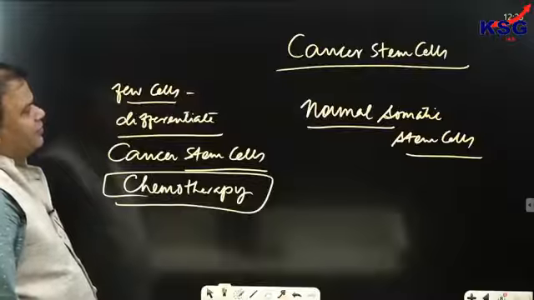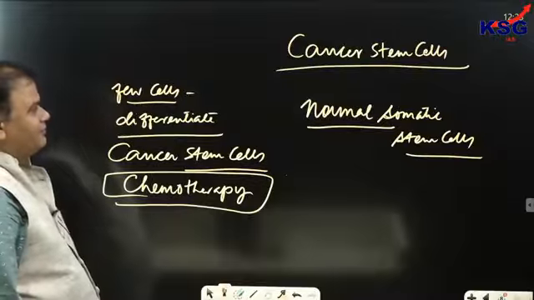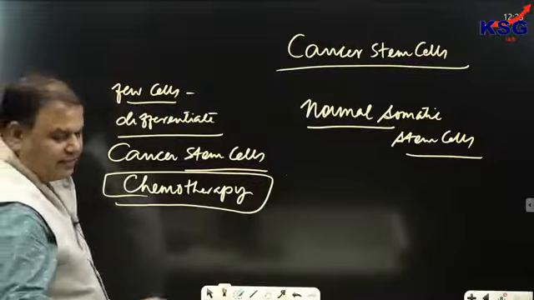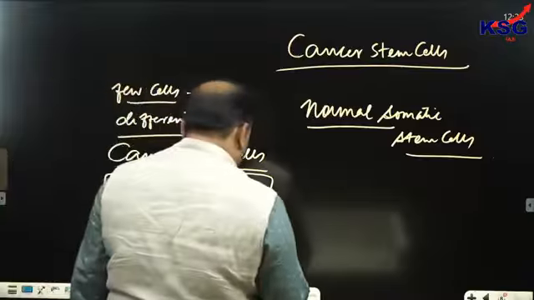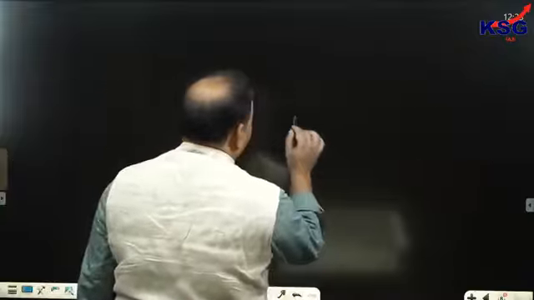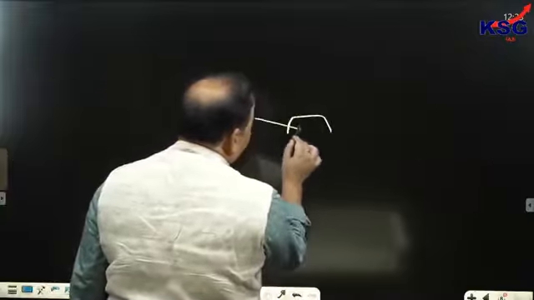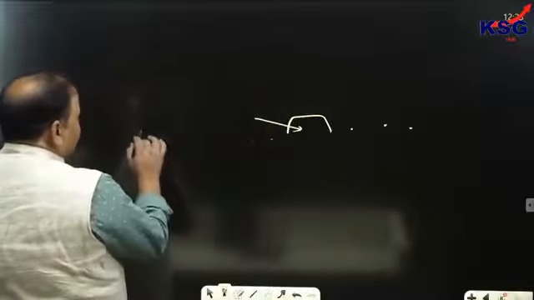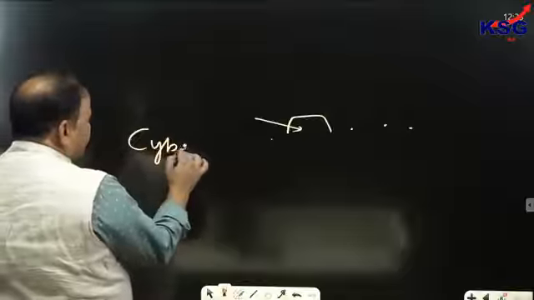But for this purpose, what can be done? Suppose a cancerous tumor is there, and you have to destroy this tumor. You don't have to destroy the other cells nearby. So for destroying a cancerous tumor we can use a device which is called a cyber knife.